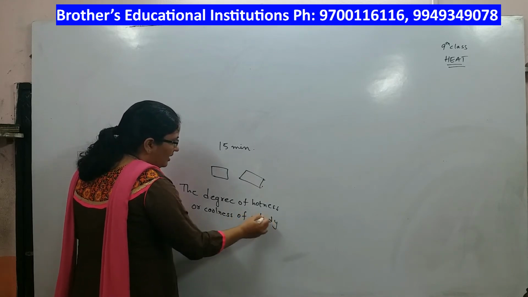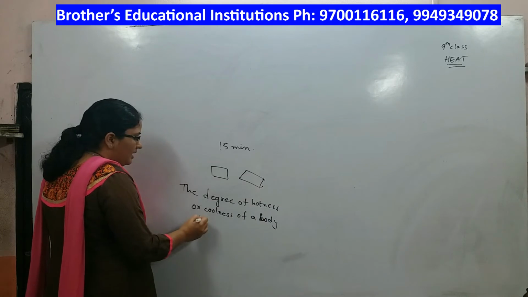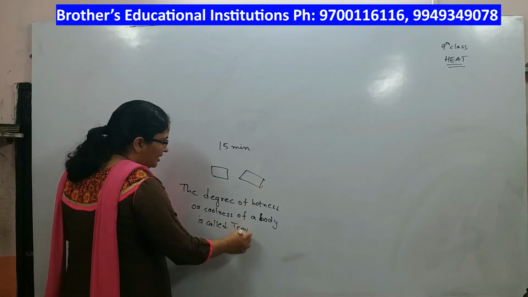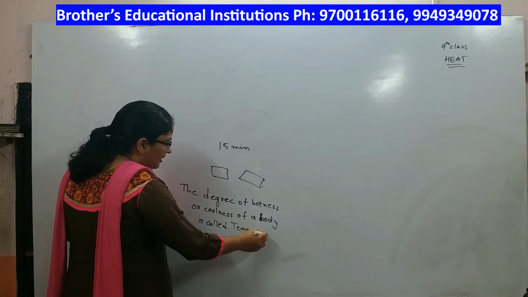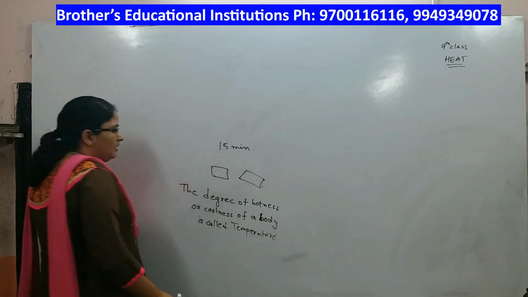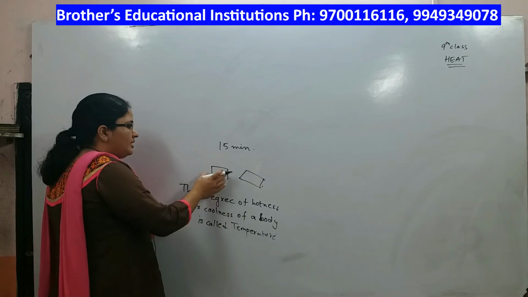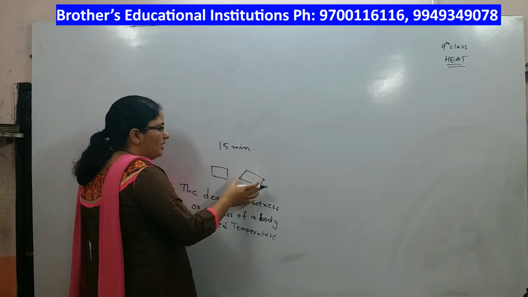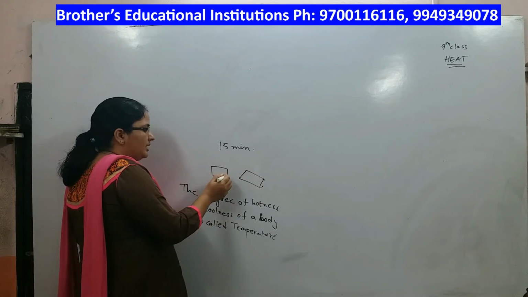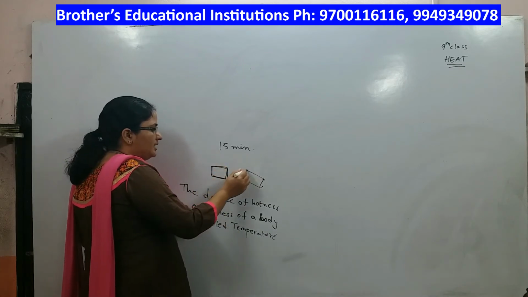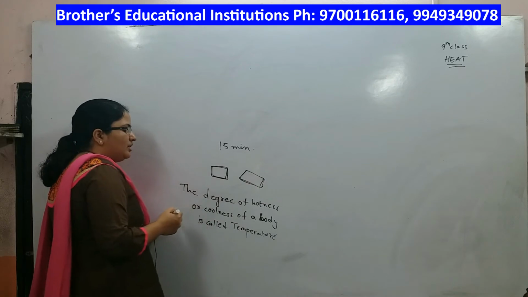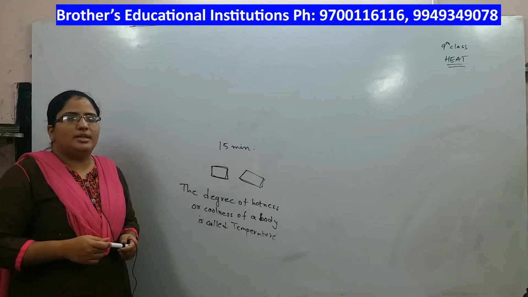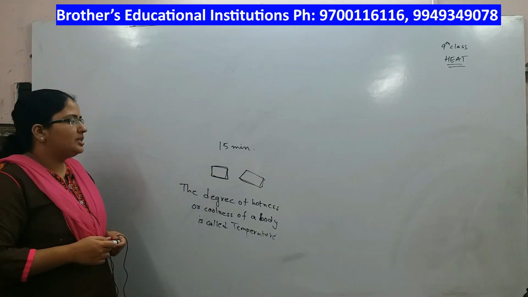The degree of hotness or coolness of a body is called temperature. The wooden piece is less cool and the metal piece is more cool. So how much cool it is or how much hot it is, that is told by the temperature. So what is temperature? The degree of hotness or coolness of a body is called its temperature.